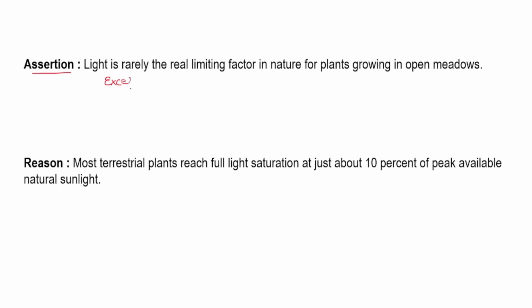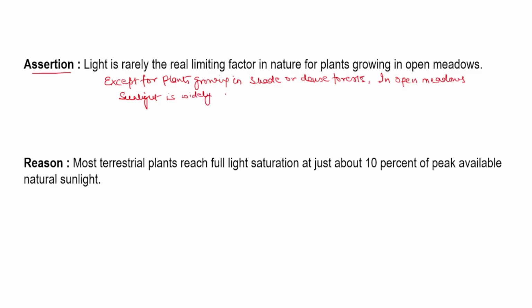This statement says, except for plants growing in shade or dense forest, in open meadows, sunlight is widely abundant and rarely limits the plant growth. So this statement is 100% true.